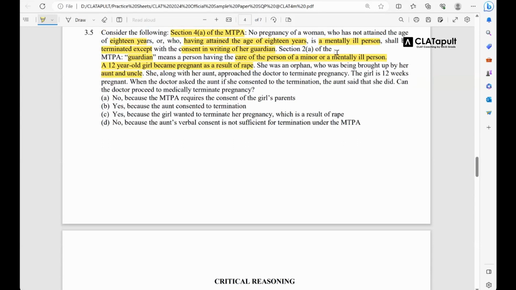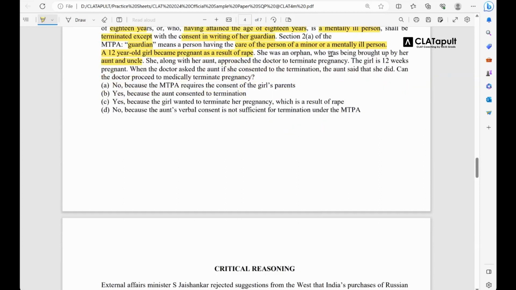Now guardian is also defined as a person having the care of the person of a minor, जो भी केयर करता है माइनर की वो होता है गार्जियन. अब यहाँ पे क्या हो गया, गर्ल को कौन बड़ा कर रहा है? Brought up by her aunt and uncle. So technically aunt and uncle are her guardian. She along with her aunt approached the doctor to terminate pregnancy. The girl is 12 weeks pregnant. Okay, everything is fulfilling. When the doctor asked the aunt if she consented to the termination, the aunt said that she did. Okay, consent of the parent, guardian is also there.